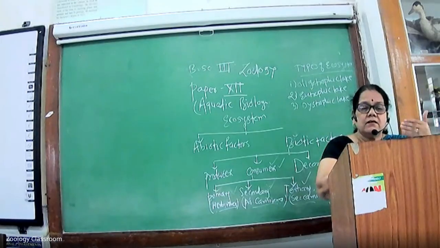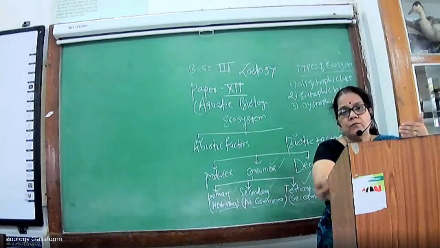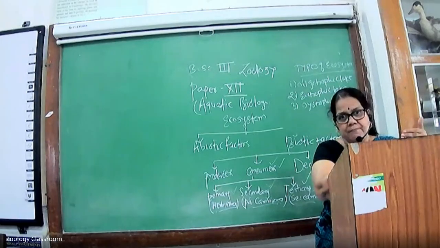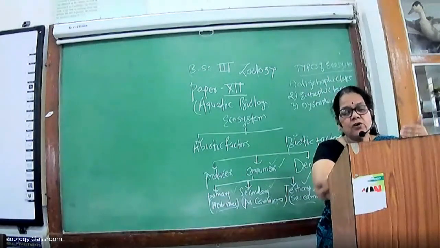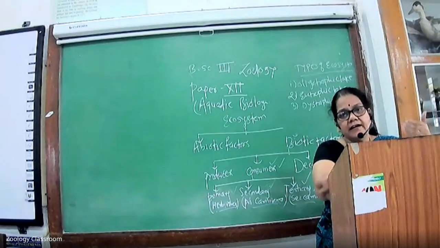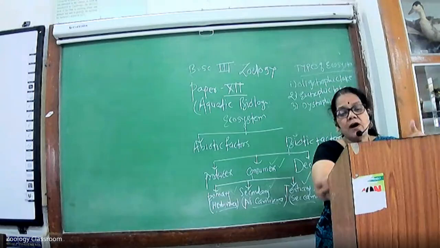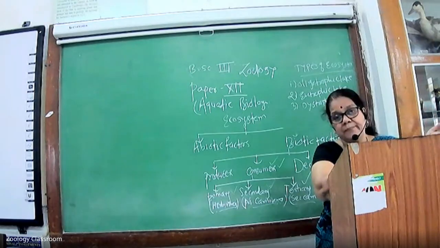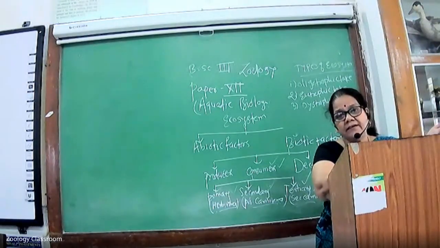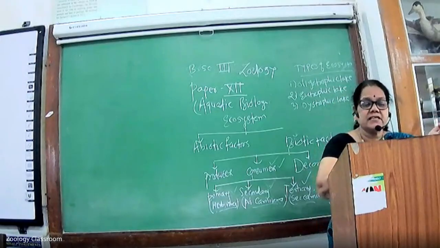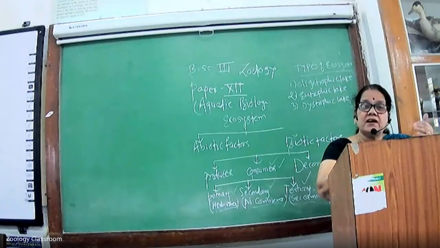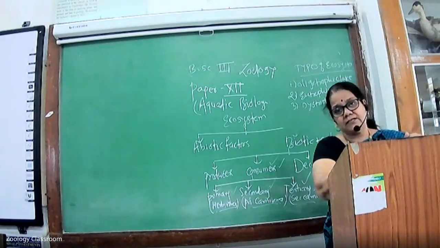Poor in nitrogen, phosphorus and calcium. In the oligotrophic lake, oxygen content is abundant, and low fertility and low nutrients are present. Poor fauna and flora are present. Flora means plants, fauna means animals. These are the characteristic features of the oligotrophic lakes.